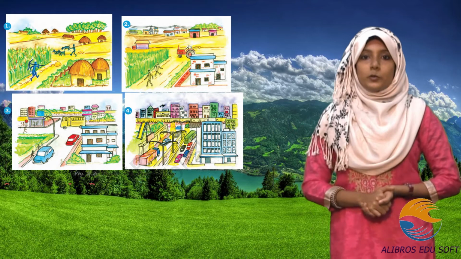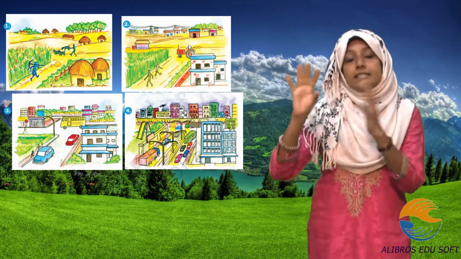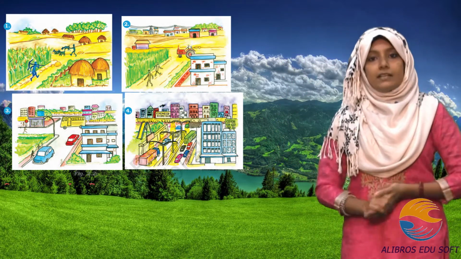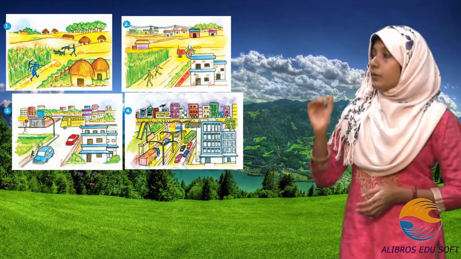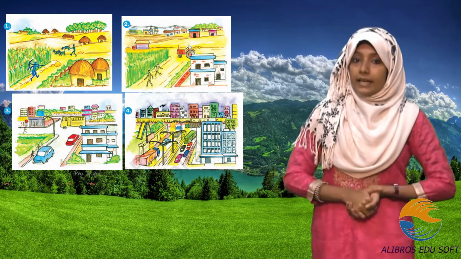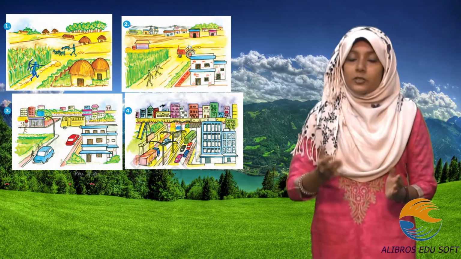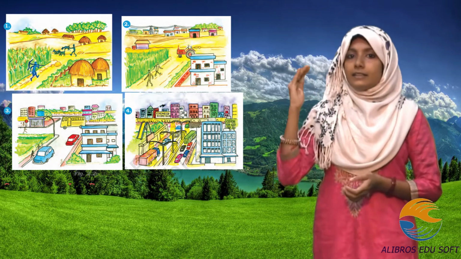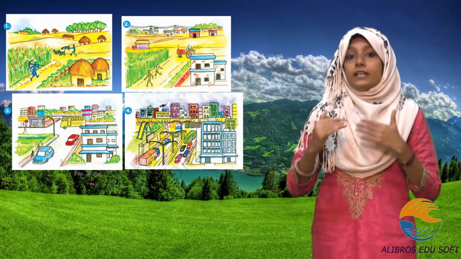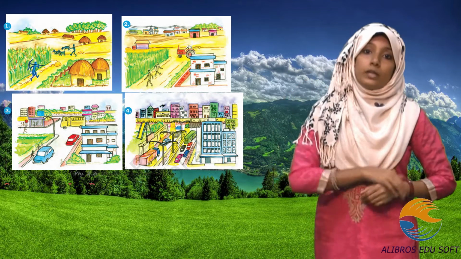I am going to show you 4 images in which a small village changed into a big city. In the first image, you can see a small village which comprised of huts and farmers farming their fields, etc. In the next image, those huts have changed into large buildings. In the third picture, you can see roads have come, with different ways of roads and a small number of vehicles going through those roads.